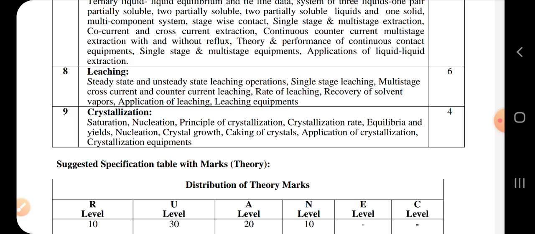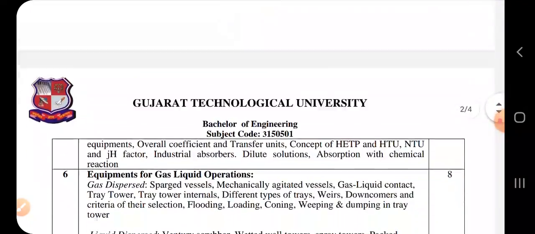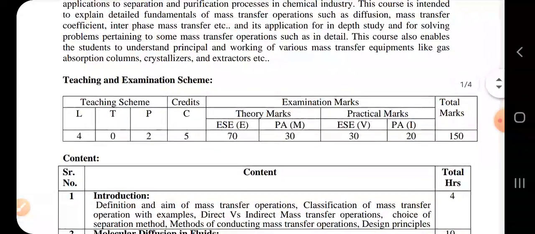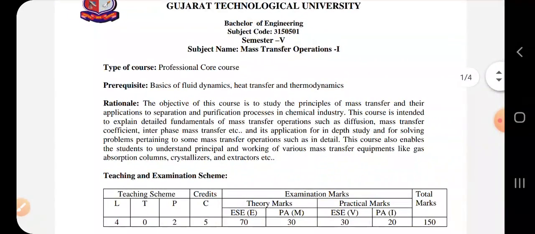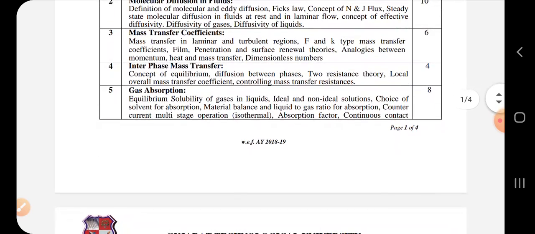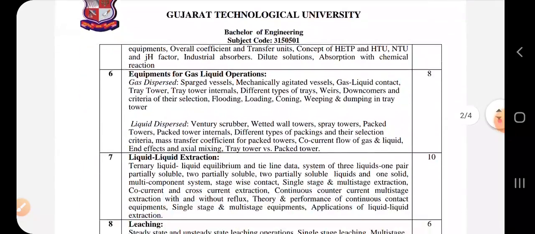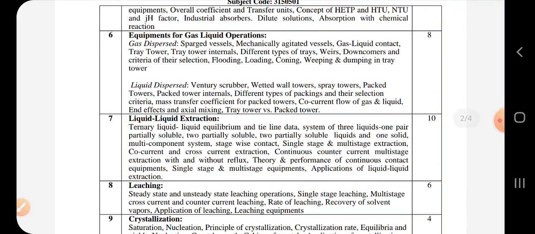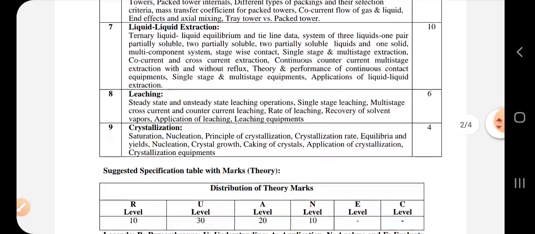So these are the 7 units we will be studying in this course throughout the semester, and mainly we will be referring to books. First is Mass Transfer Operations by Robert Treybal, and second will be Unit Operations of Heat and Mass Transfer by Nirali Prakashan by K. Gavane. So I will be sending you a soft copy of the book, or we'll make do with the class notes and videos that I'll be uploading.